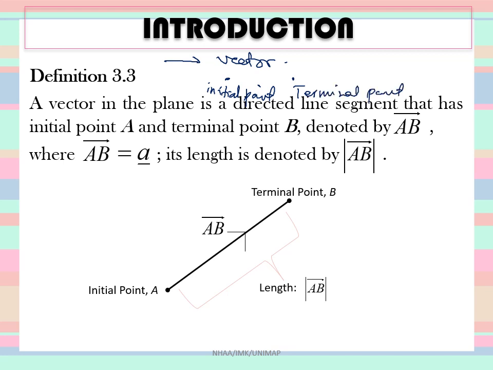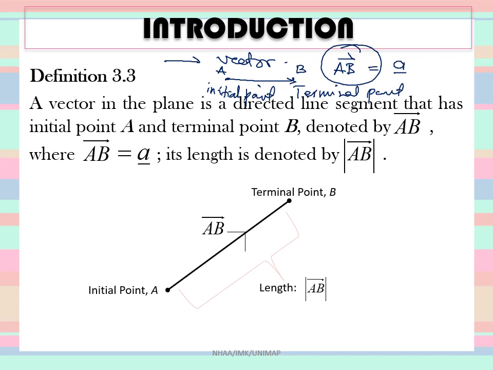So you can denote the initial point as point A and the terminal point as point B. From point A to point B, we write it as AB with an arrow on top of it, this is a symbol or notation that is used for vector. Or some books will use small letter a with an underline under it. This is also a notation used for vector.